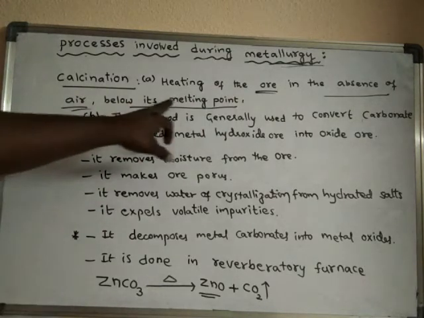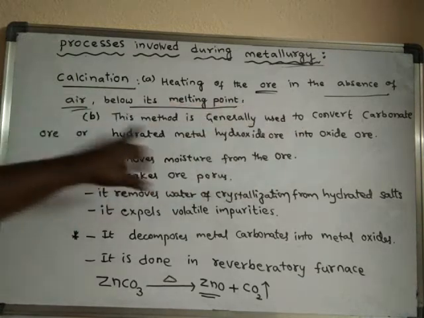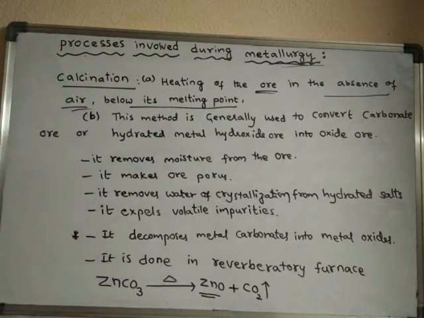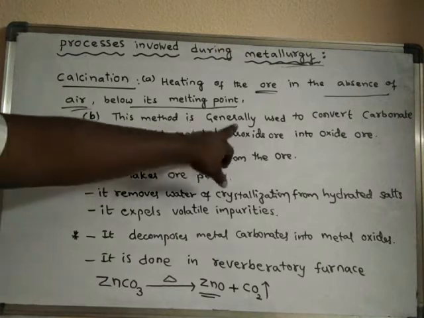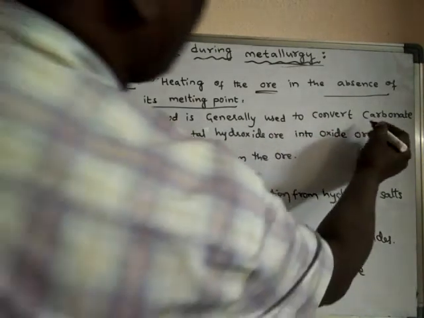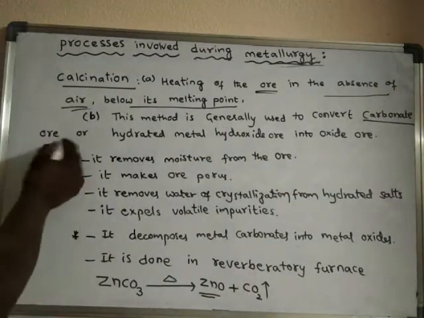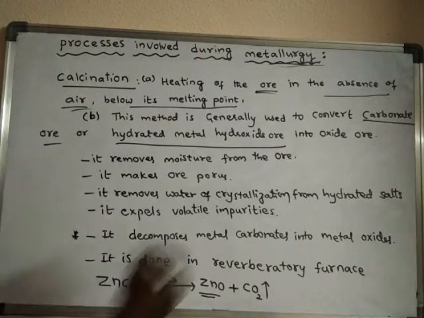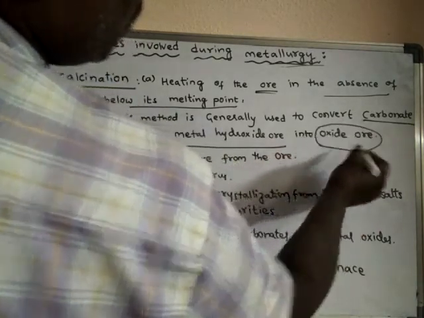The process of heating of ore in the absence of air below its melting point is said to be calcination. Generally, this method is used to convert mainly carbonate ore or hydrated metal hydroxide ores into oxide ore.